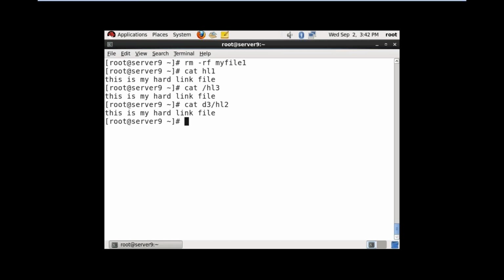Compulsory questions: what is a soft link, what is a hard link, what is the difference between soft links and hard links. So we have to explain the points I told you.